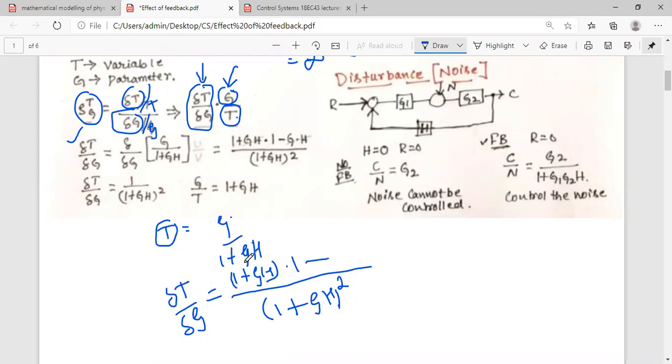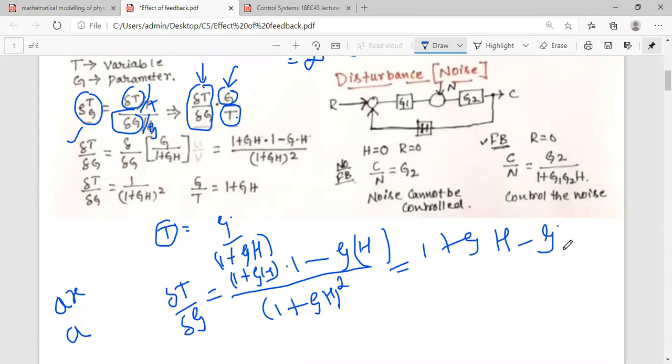Minus U, which is G, into the differentiation of the denominator term GH with respect to G. If you have ax, the differentiation of ax with respect to x is a, so likewise here the differentiation will become H. So in the numerator, it is 1 plus GH minus GH, and these GH get cancelled.